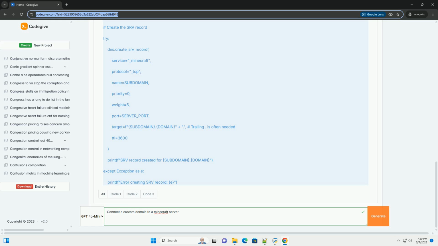7. Test the connection. Once DNS propagation seems complete, launch your Minecraft client. Click add server. Enter your domain name, for example play.miserver.com, in the server address field. If you've configured the SRV record correctly, you should not need to enter the port number. Click Done. Select your server and click Join Server. If everything is working, you should be able to connect to your server using your custom domain.